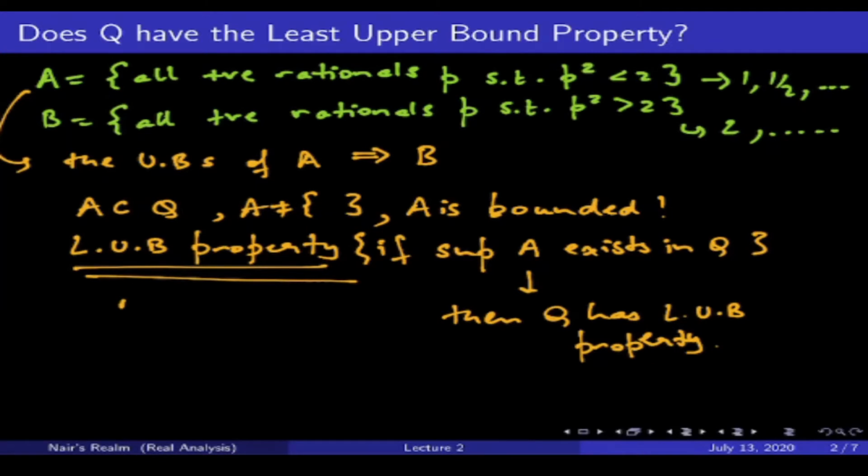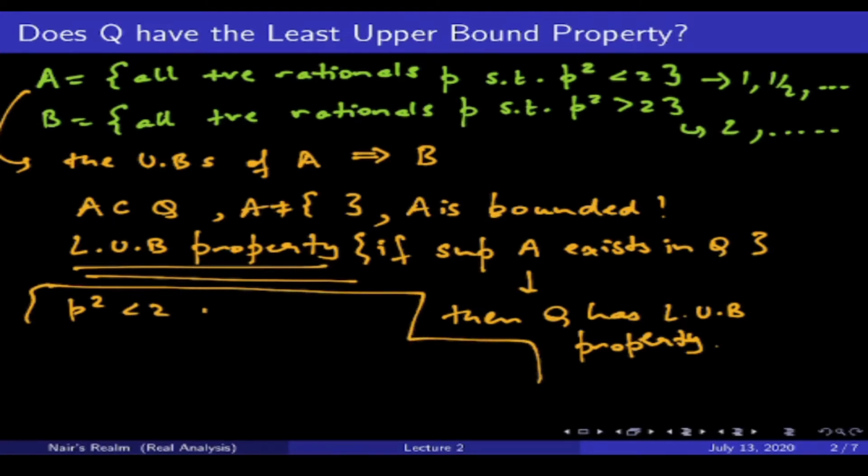We're talking about all the rationals, and what I'm talking about is p squared less than 2 where p belongs to Q, correct? So as we go closer and closer, that means p is less than root 2. Without loss of generality, I'm just taking the positive root. So I need all those rationals which are less than root 2. We know root 2 is an irrational number. And we also know that between every two rational numbers there's an irrational number, and this keeps going on and on, right?